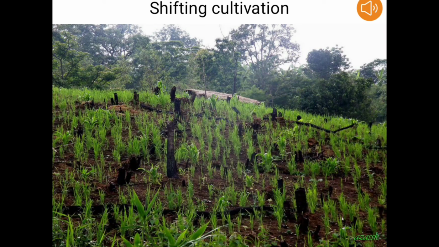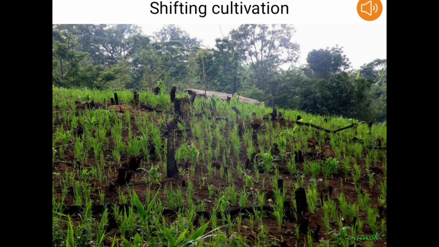In this method, a farmer will cut down the forest, the trees, and then he will burn the trees, the branches of trees and leaves. And after a few days, he will plant or grow his crops. This method of farming not only destroys the fertility of the land, but is also a major cause of soil